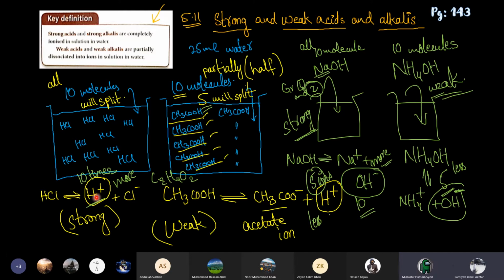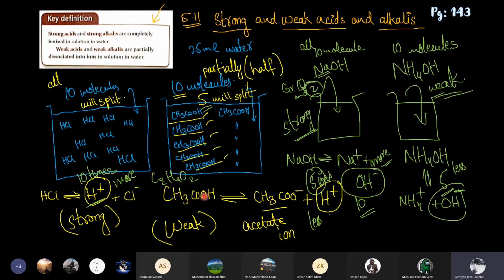But ma'am, in weak acids, only 5 of them split? In all of the weak acids, or the organic acids, when we write the formula, the acid hydrogen is attached with oxygen. In all of them, their formula contains COOH in the end.